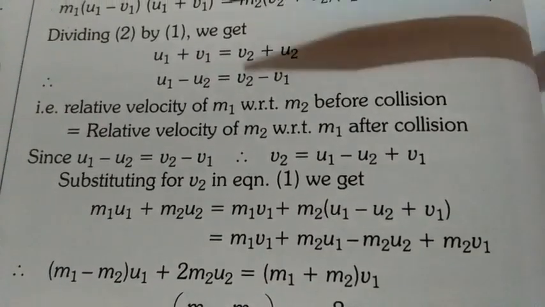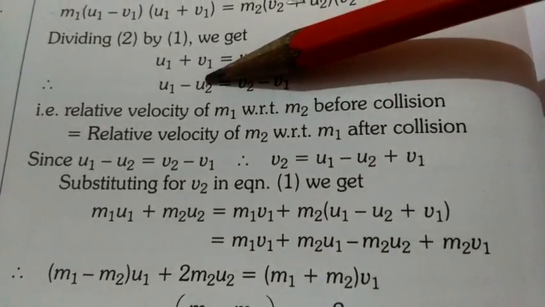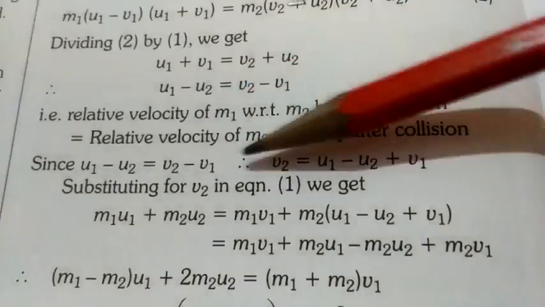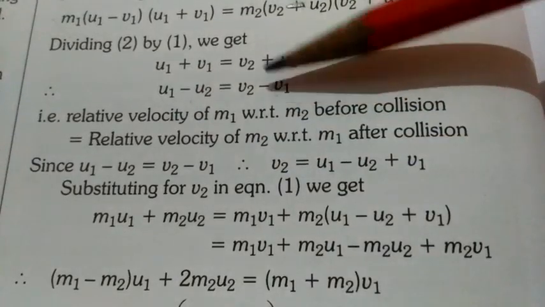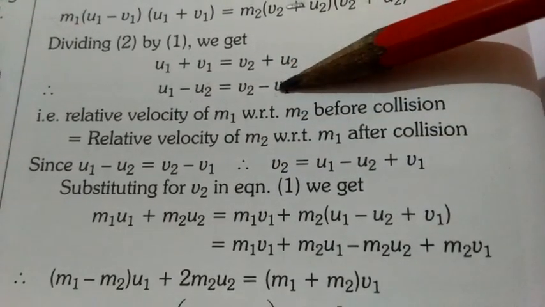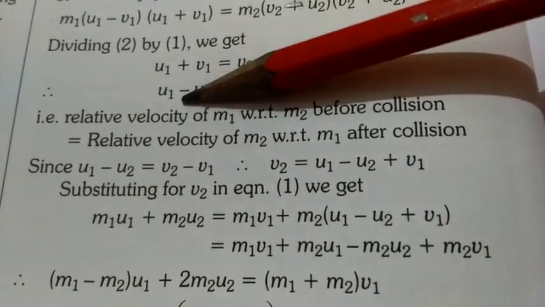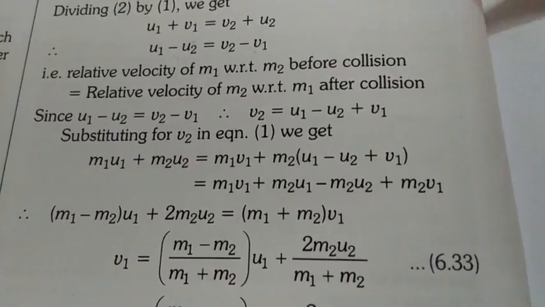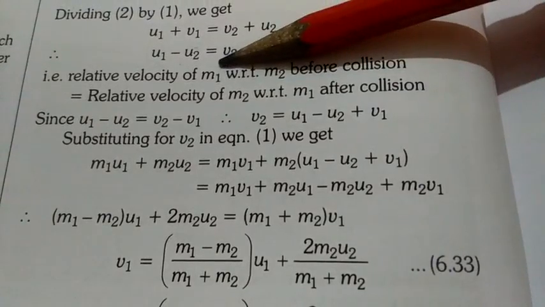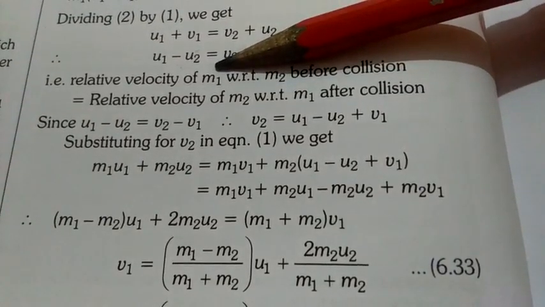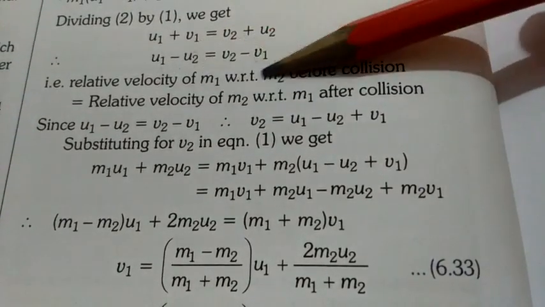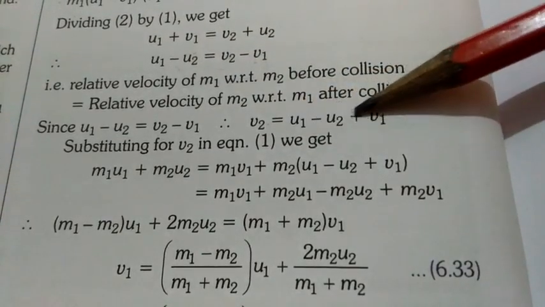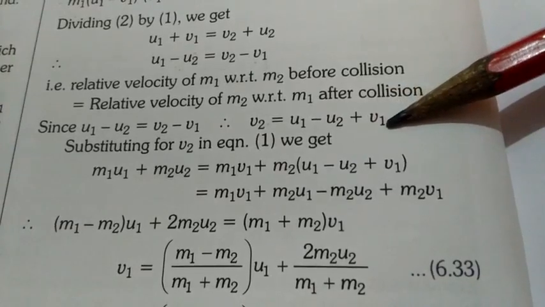That is, this is the relative velocity of m1 with respect to m2 before collision, and this is the relative velocity of m2 with respect to m1 after collision. So here the relative velocities are equal to each other, and from this equation we can also find out the values for final velocities. When we rearrange this equation, we get v2 equals u1 minus u2 plus v1.